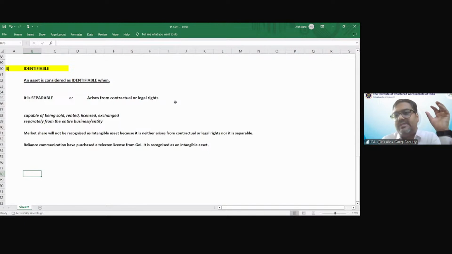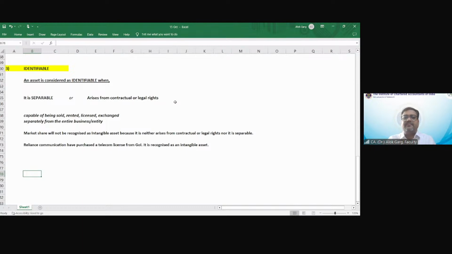Let's say Dharma Productions has given a broadcasting license to PVR, so you can broadcast this Stree 2 movie on your screens, but you cannot provide this reel to any other theaters like Wave Cinemas or Inox. In that case, while the broadcasting rights are not separable, they arise from contractual or legal rights, and hence are considered identifiable.